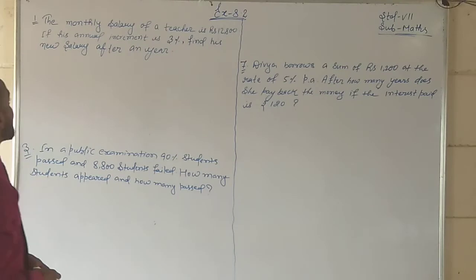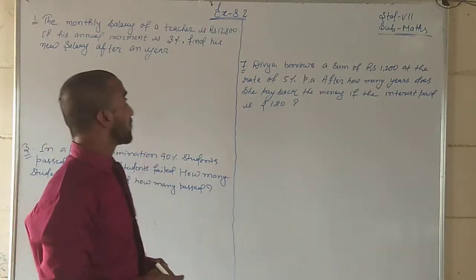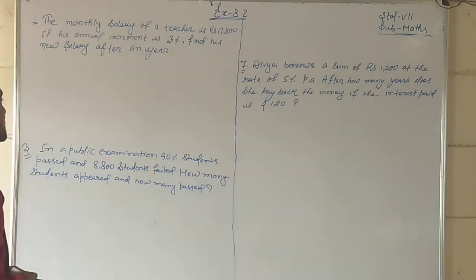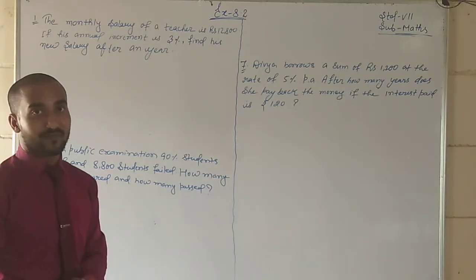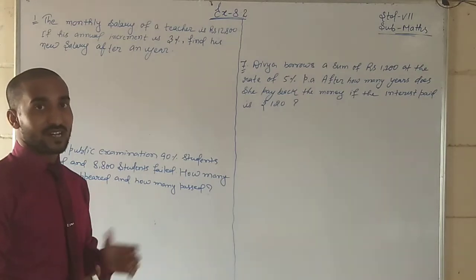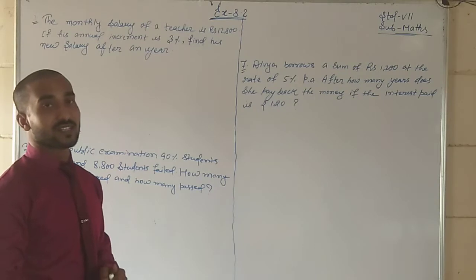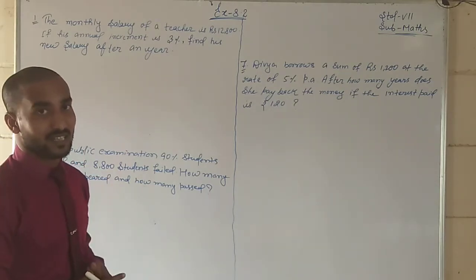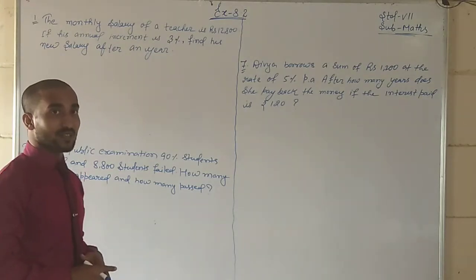So what does the question say? The monthly salary of a teacher is rupees 12,800. If his annual increment, meaning yearly increment, is 3% of his salary, find his new salary after a year. It means after a year, what will be his actual salary that they are asking. So actual salary means they are asking about the amount.